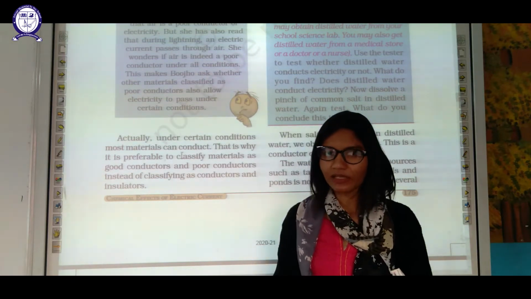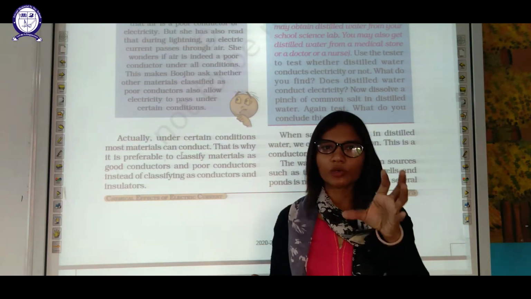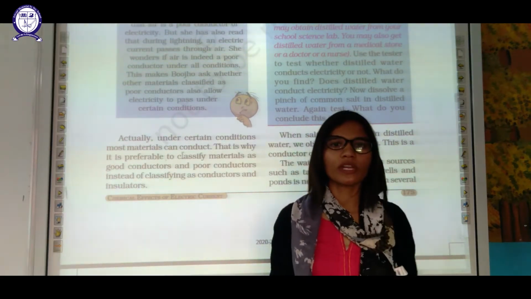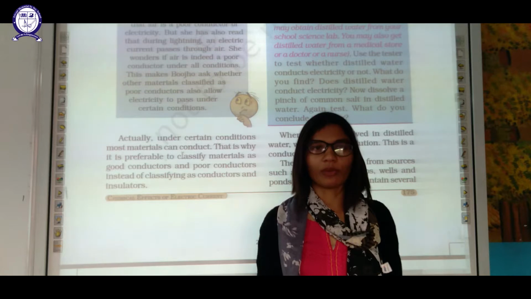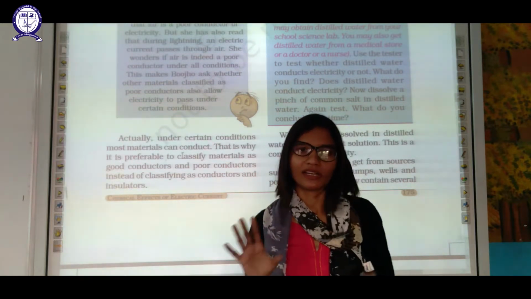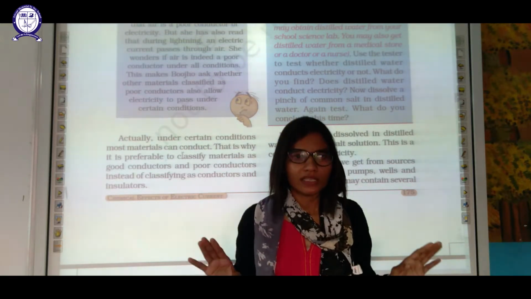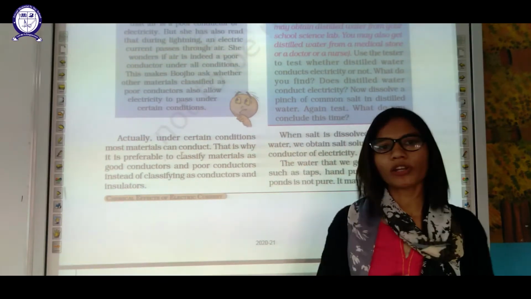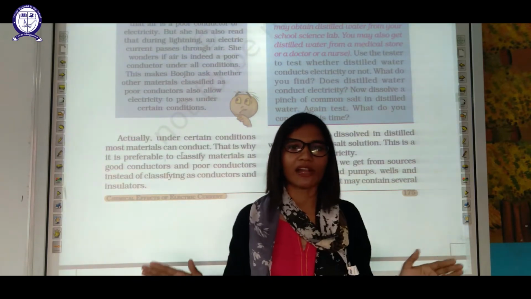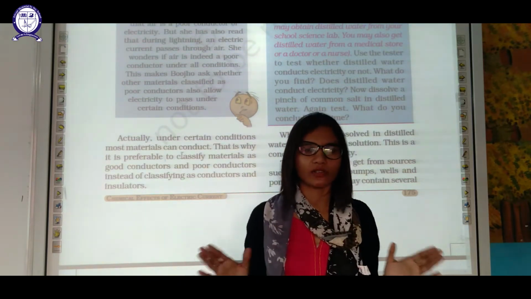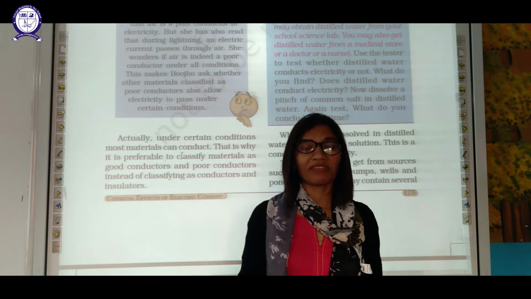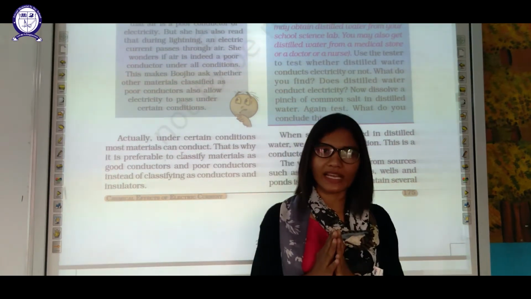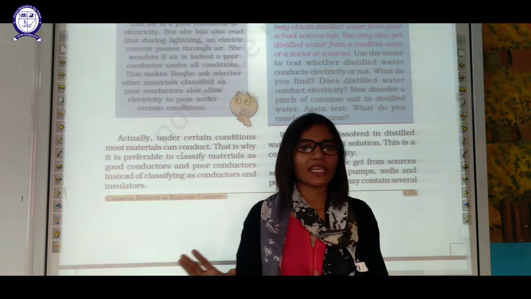So we were discussing, we divide all the fluids into two categories: poor conductor and good conductor. We do not call them insulator and conductor, as you know, because in certain condition even poor conductor can conduct. There is no insulators in case of fluids. For example, distilled water. Distilled water is not having any kind of ions, any kind of salt in it. So it is poor conductor. But when we add salt, it acts as a good conductor. So we can never call any solution as insulator.